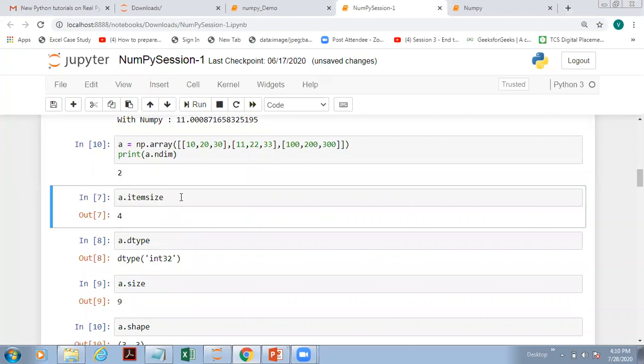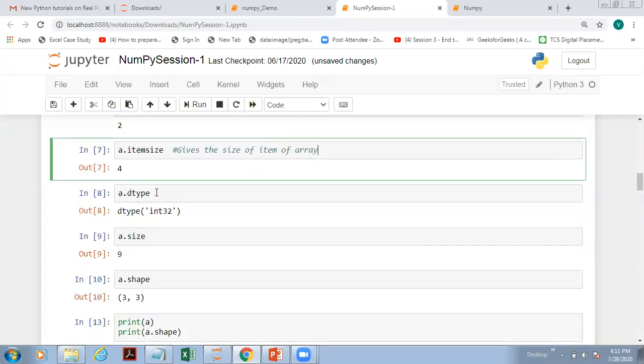a.itemsize. So what is a.itemsize? It gives the size of each item, or one item I should say, of the array. The size of any one item is what we get from a.itemsize. In numpy we are always using a homogeneous collection, whereas in a list we were using a heterogeneous collection. Here in numpy the array is always homogeneous. Whenever we use the term array, understand that it is going to be a homogeneous array. That is why we can use itemsize. It won't work if one data is an integer and another is a float.